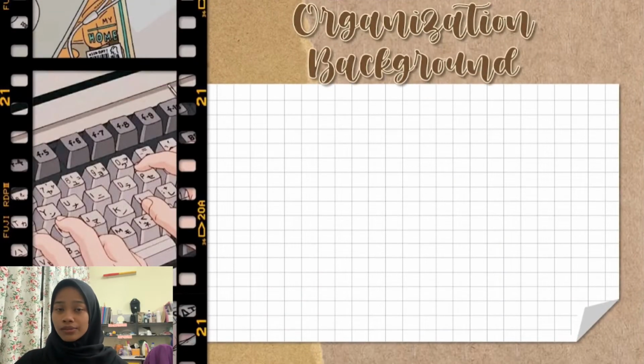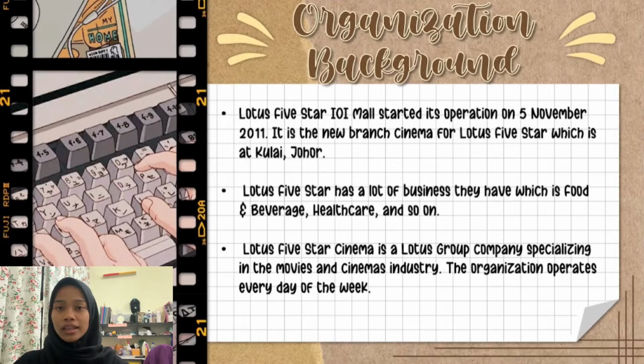Lotus 5 Star IOI Mall started its operation on 5 November 2011. Actually, this is a new branch cinema for Lotus 5 Star, which is in Kulai, Johor. Lotus 5 Star has a lot of businesses, which are food, beverage, healthcare, and so on. And Lotus 5 Star is a Lotus Group company specializing in the movie and cinema industry.